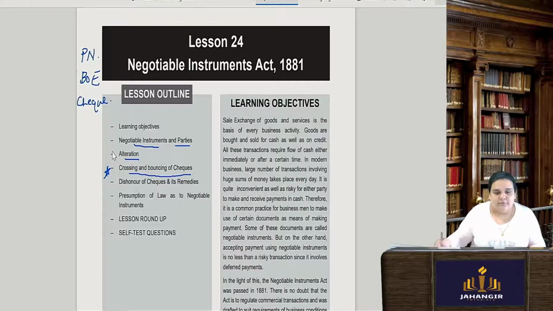We will be going through the entire concept related to check today. The types of crossing, which are the parties involved, the definition, everything regarding check. We will complete the banker's liability. What is a collecting bank, what is a paying bank, everything related to check we will complete today, and then I'll take you through the notes.